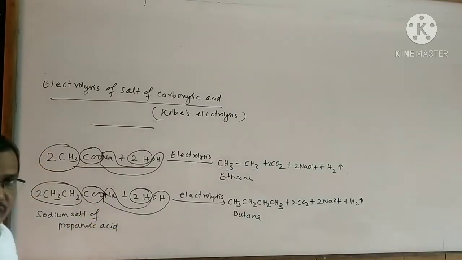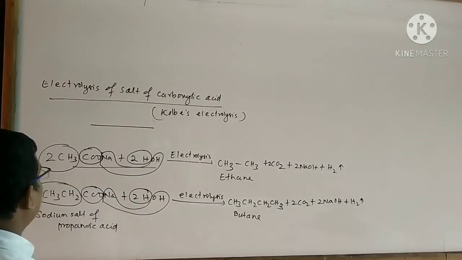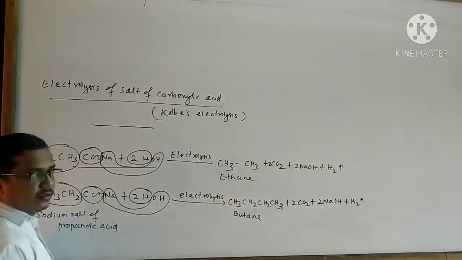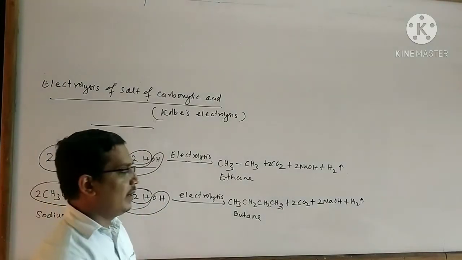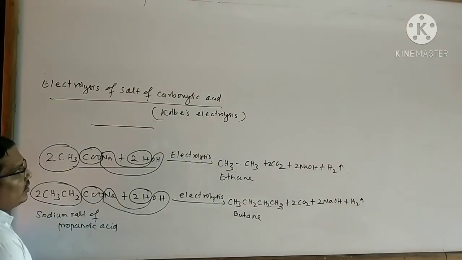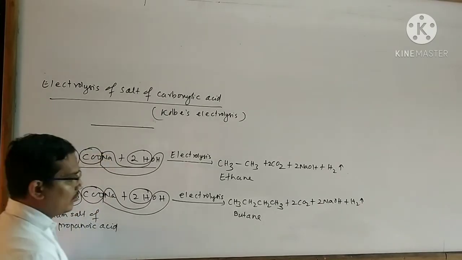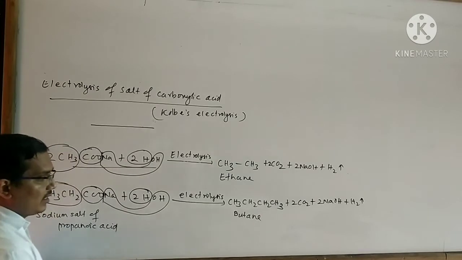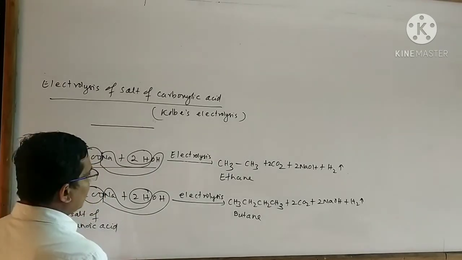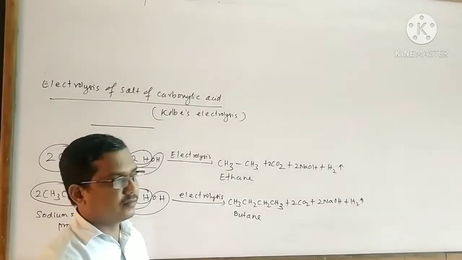Like this reaction, you can also carry out another reaction for the preparation of alkane from a salt of carboxylic acid by electrolysis. I can write a statement for this reaction like this. When a concentrated solution of sodium or potassium salt of carboxylic acid is electrolyzed, then an alkane is formed. This is all about the methods of preparation of alkane.